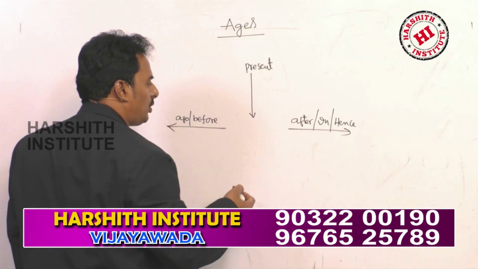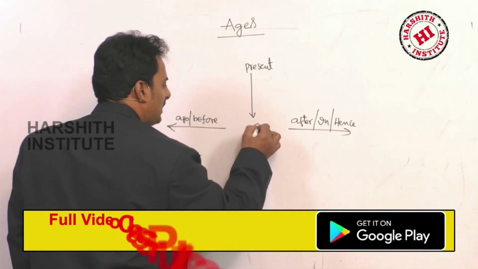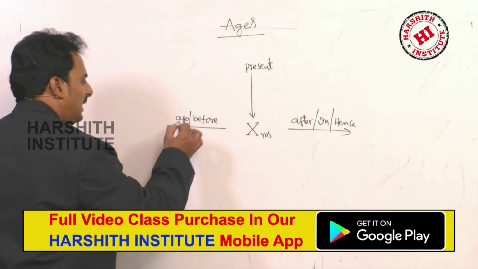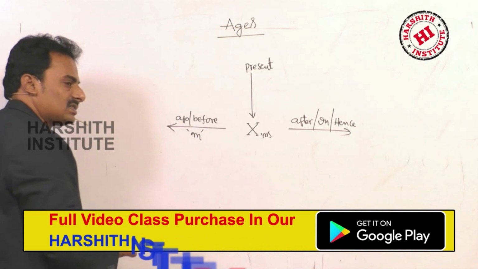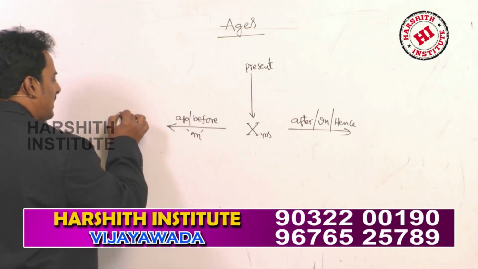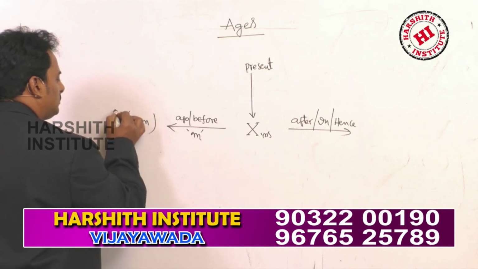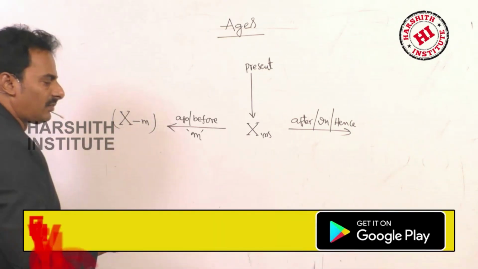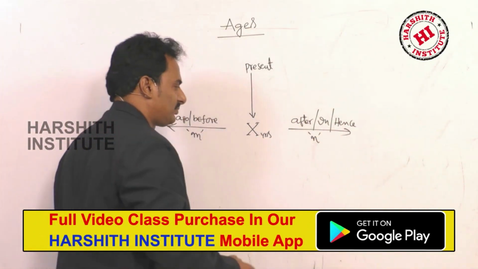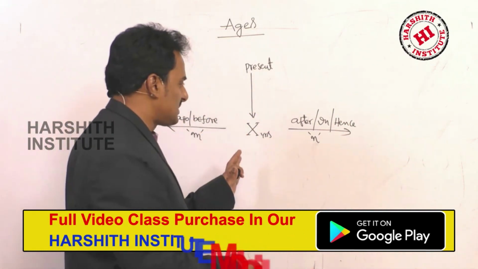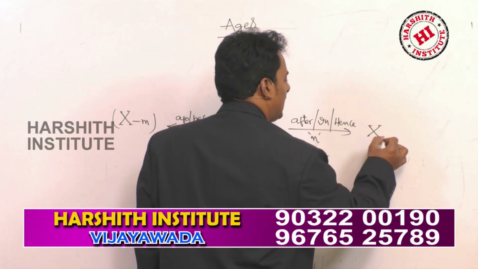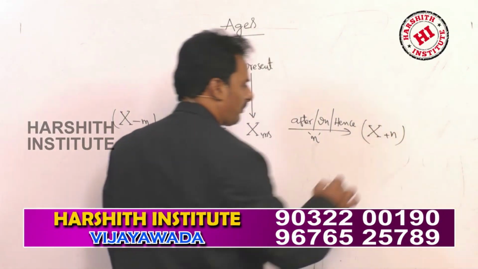If the present age of a man is x years, then m years ago or before, his age is x minus m. So in case of after n years, the present age of a man is x years, after n years you have to add: x plus n years.